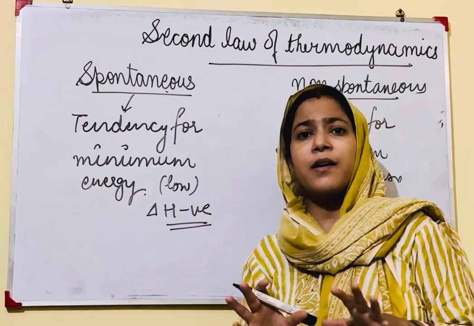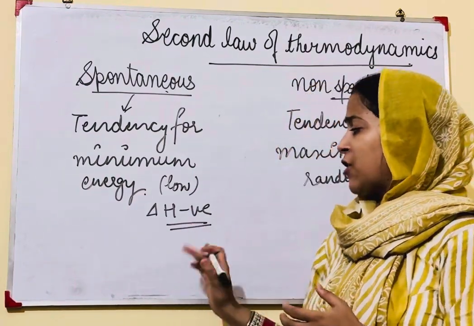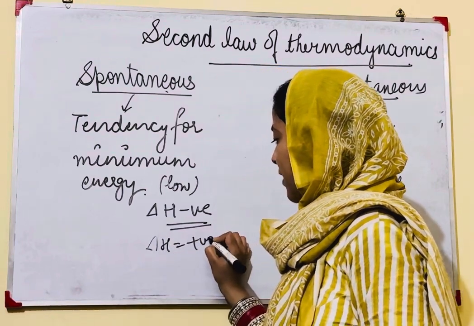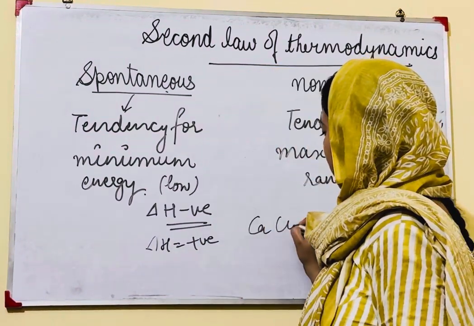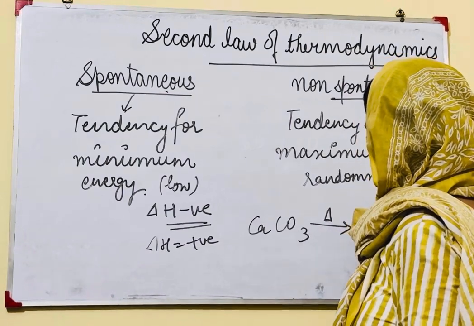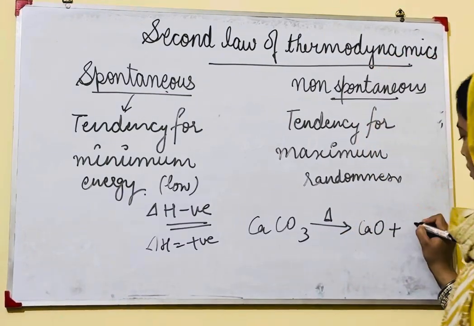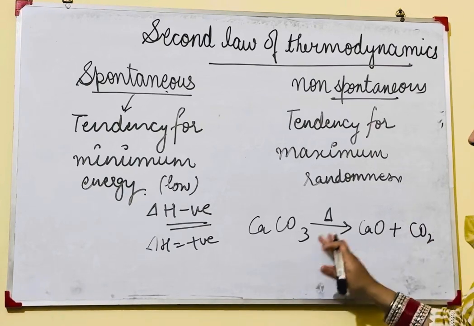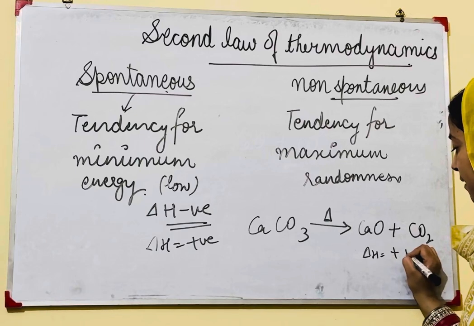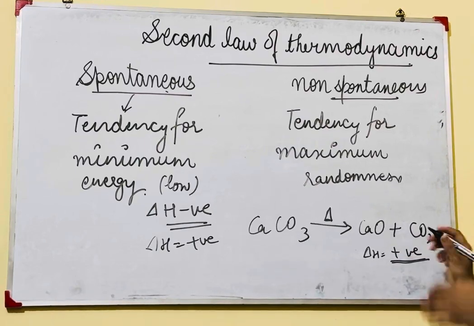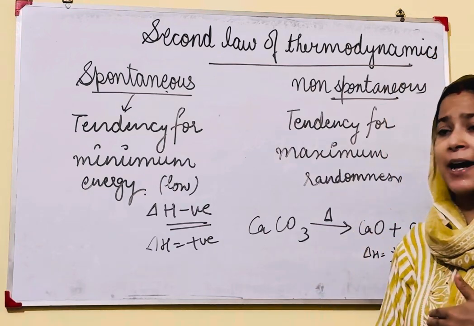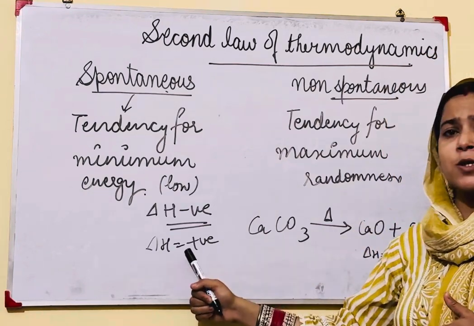But there are certain reactions in chemistry which have delta H equal to positive. For example, I have already told one example: if we provide heat to it, then it will convert into CO and CO2. This reaction involves delta H positive because here heat is absorbed, meaning energy is supplied. So here delta H is positive.